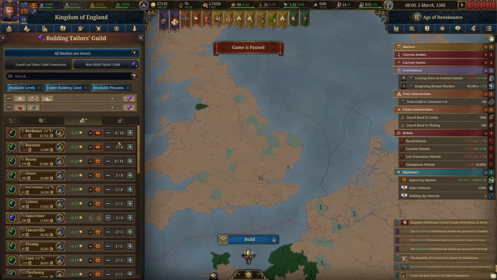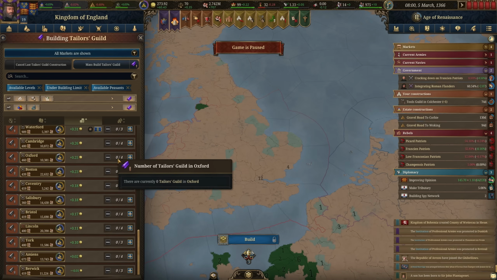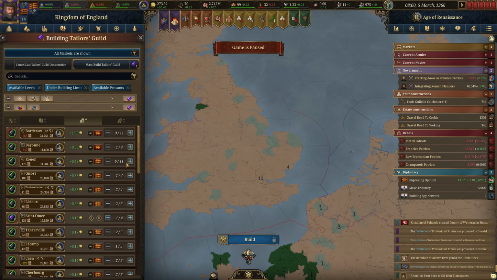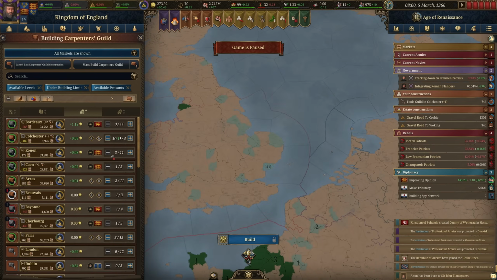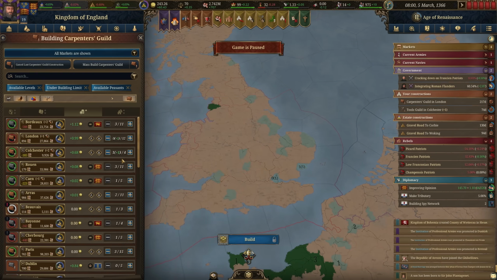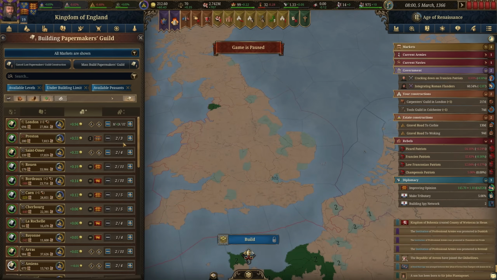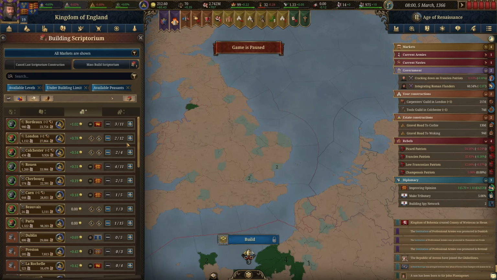I suppose we'll continue building the Tailors Guild, though London is not on here. Did we max them out already? We might have. So you know what? That's where I really want to build is London. So instead, we'll have to get something else. They still definitely have workers here. You can make good money from this. So yeah, we'll build the Carpenters Guild in London. Also get the Papermakers Guild. And we could always use more books.